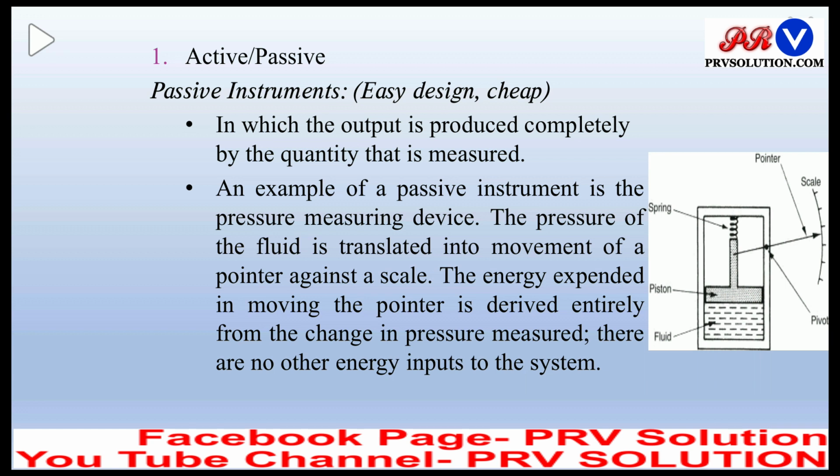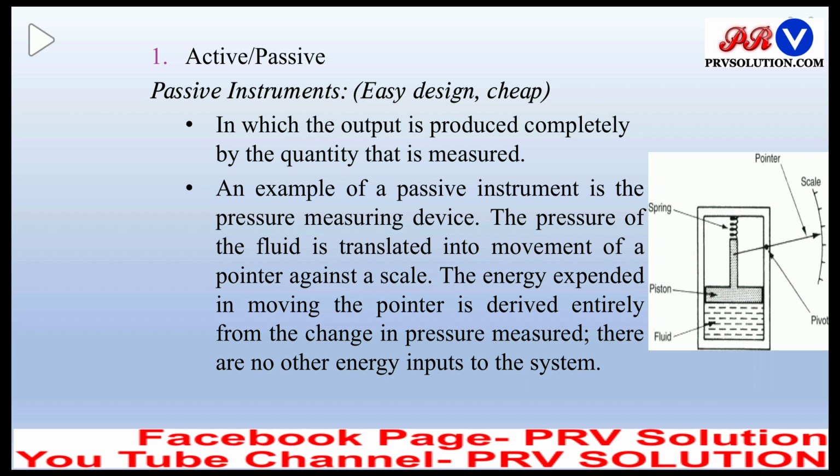Passive instruments are easy to design and they are cheap. An example is shown in the figure. Passive means they will not need any extra source of voltage or current or extra source of energy. So the first point: the output is completely generated by the quantity that is measured. They will produce output which is completely generated by the measurand.